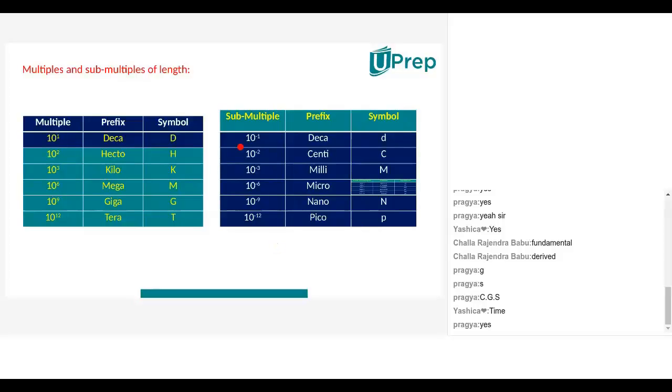So 10 power minus 1, 10 power minus 2. Sir, I would like to ask something: how much is 10 to the power of minus 12? 10 to the power of minus 12 means after the point you have to keep 11 zeros and after that 1. 0.0000000 like that for 11 times and after that 1 must be there. That is the number. Okay, sir. Understood, no?